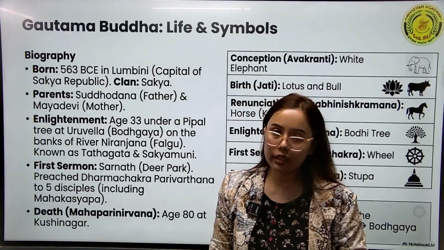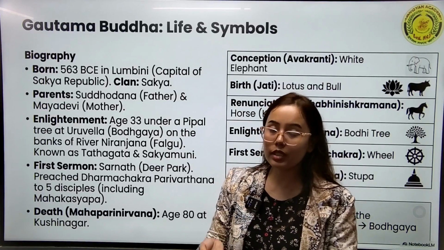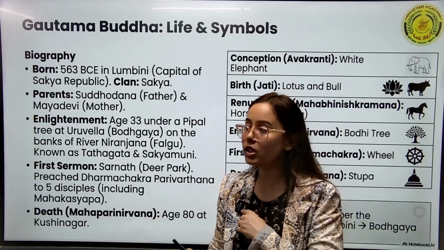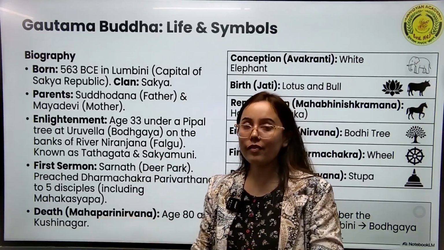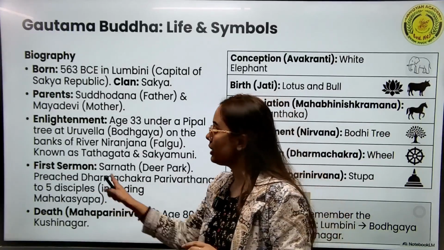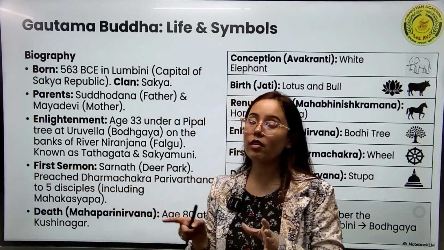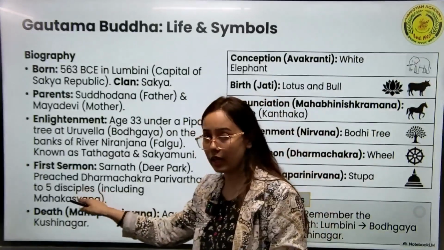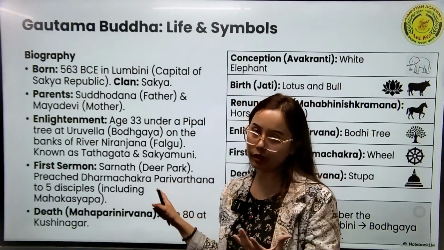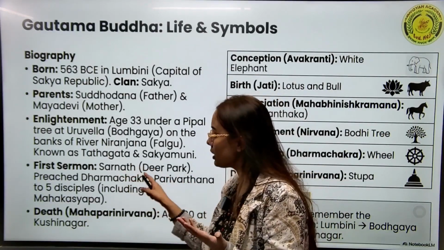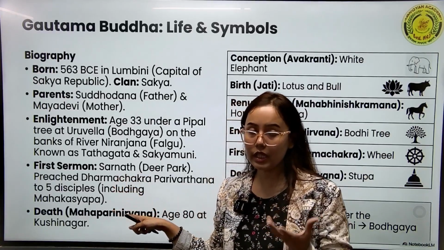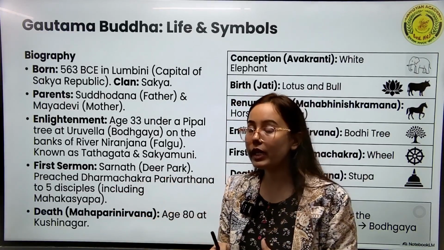Buddha means the enlightened one. So now, since he was the enlightened one, he is capable of giving his preachings to his disciples. After attaining enlightenment, he gave the first teaching, which is called the first sermon. He gave the first sermon to his 5 disciples in a place called Sarnath near a deer park. This place is important because this first sermon or teaching is associated with the symbol of the wheel.